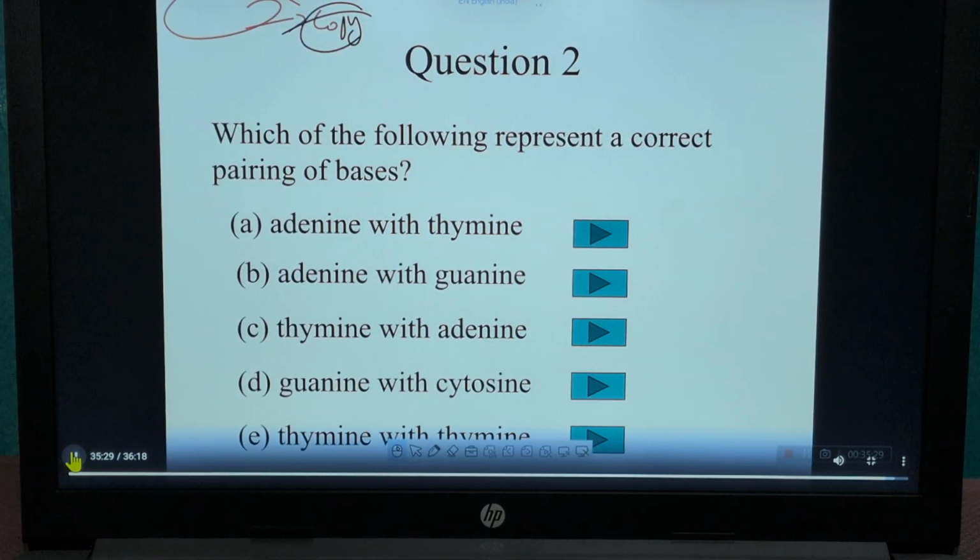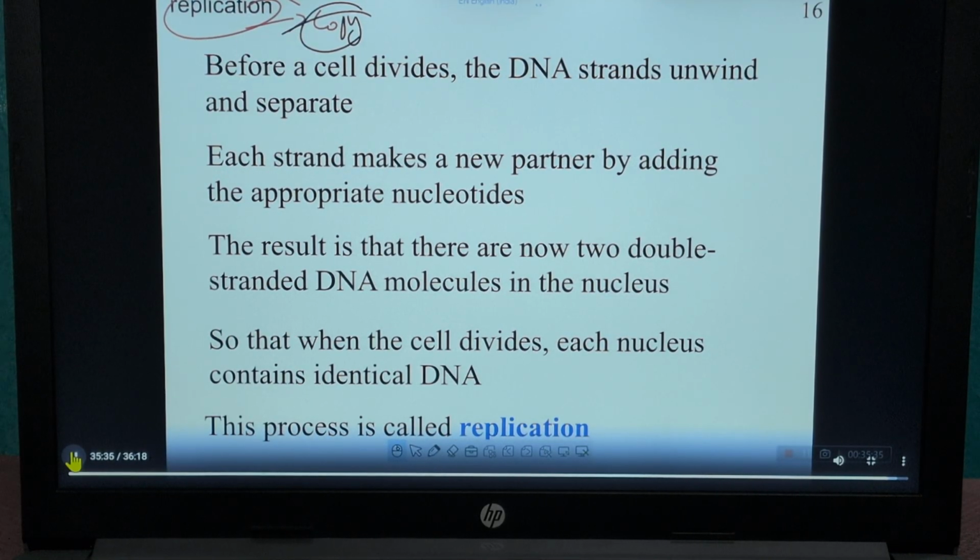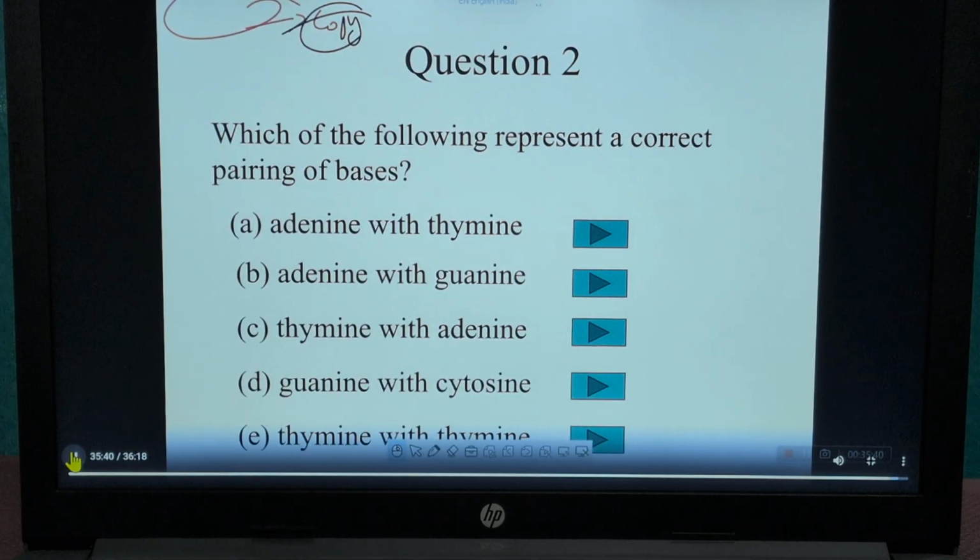Okay. So which are the correct bases? Adenine combined with thymine, right? This is correct. Adenine combined with guanine? No. Thymine combined with adenine? Yes. Guanine combined with cytosine? Right. Thymine combined with thymine? No. So adenine combined with thymine and guanine combined with cytosine.